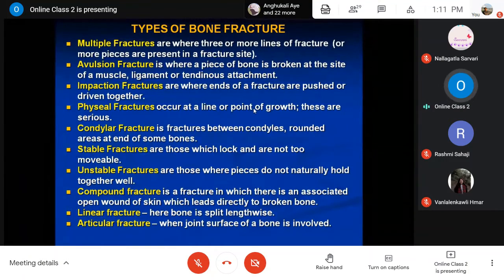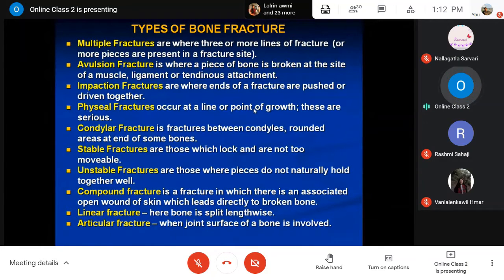That type of fracture is known as avulsion fracture. Then impaction fracture, where the ends of the fracture are pushed and driven together. Meaning one piece on one end of the bone is driven into the other bone. Okay, that type of fracture is known as impaction fracture.